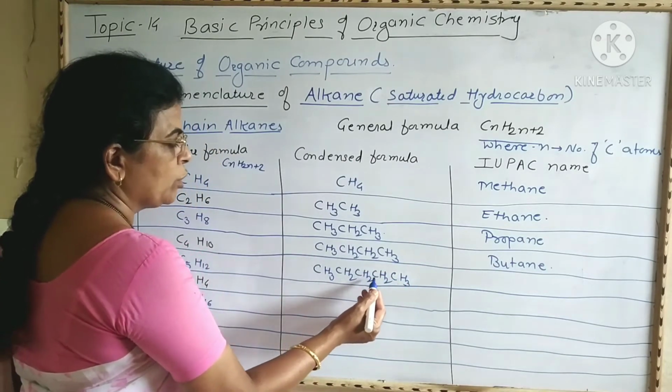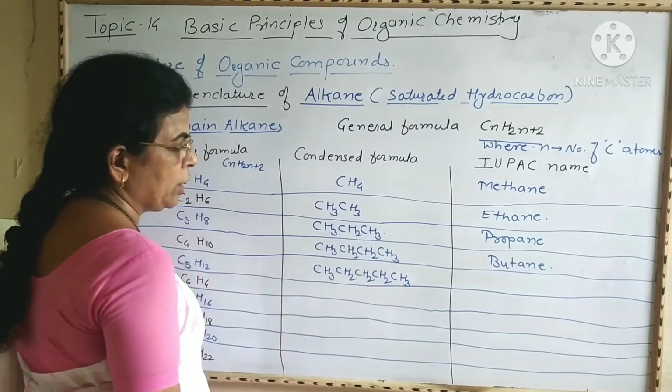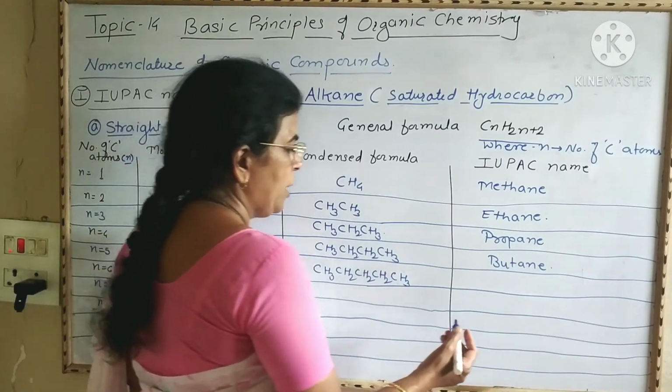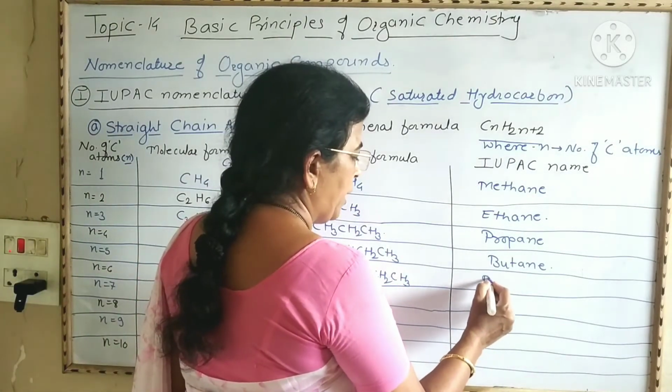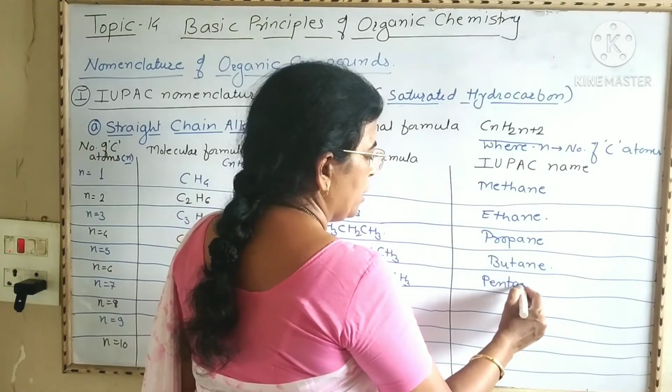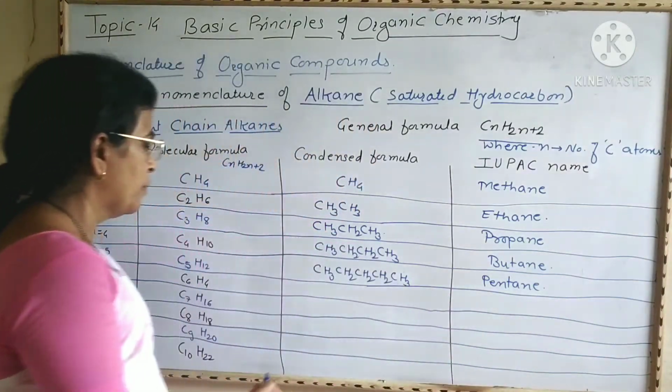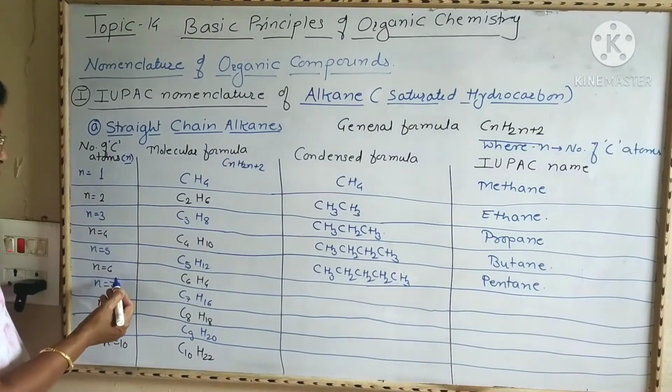The name of this alkane is pentane. This is the IUPAC name.